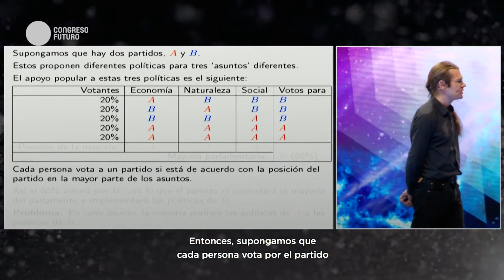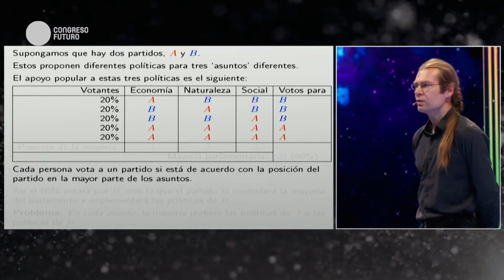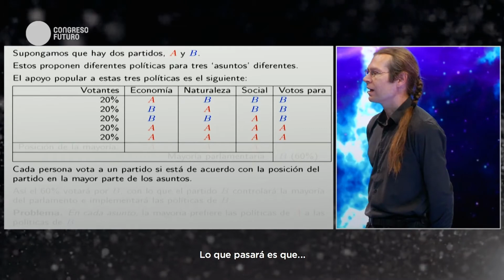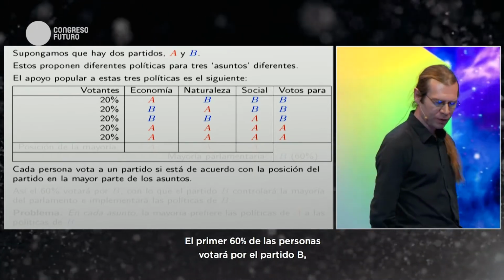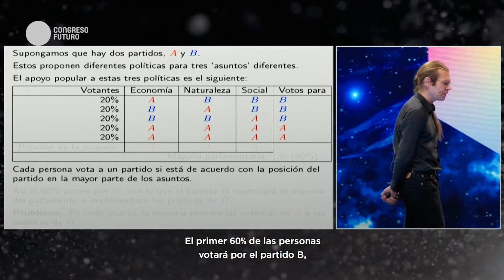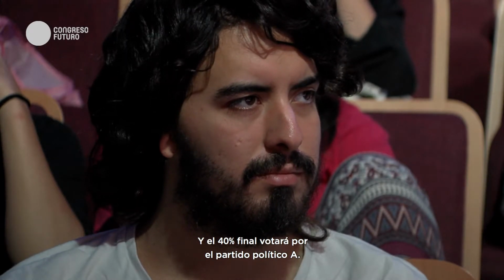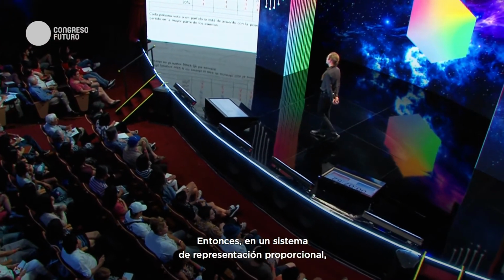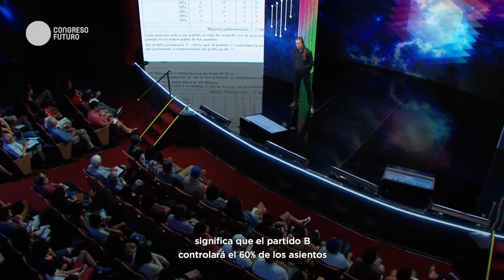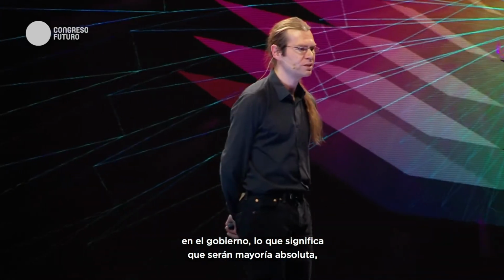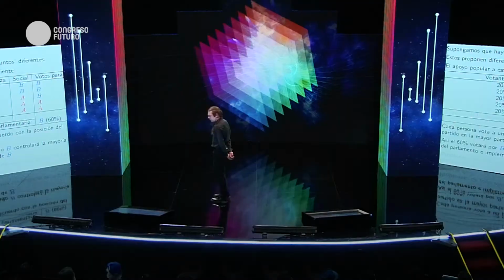So let's suppose that each person votes for the party that she agrees with on the most issues. What's going to happen, you can see that about the first 60% of the people are going to vote for the B party because they agree with it on 2 out of 3 issues, and the last 40% are going to vote for the A party. So under a system of proportional representation, that means that the B party is going to control 60% of the seats in the government, which means it will have an absolute majority, so it can implement all of the B party's policies. But there's a problem.